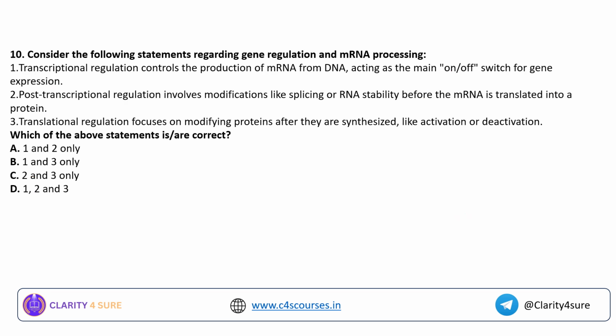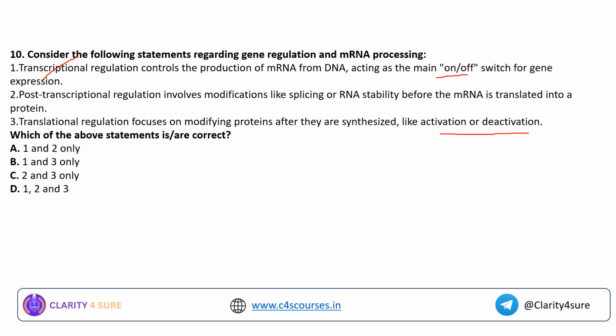Question number 10. Consider the following statements regarding gene regulation and mRNA. Transcriptional regulation controls the production of mRNA from DNA, acting as a main on or off switch for gene expression. Post-transcriptional regulation involves modifications like splicing or RNA stability before the mRNA is translated into the protein. Translation regulation focuses on modifying proteins after they are synthesized, like activation and deactivation.